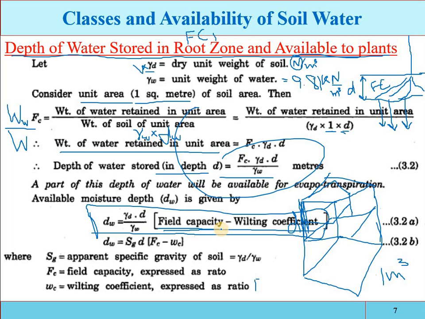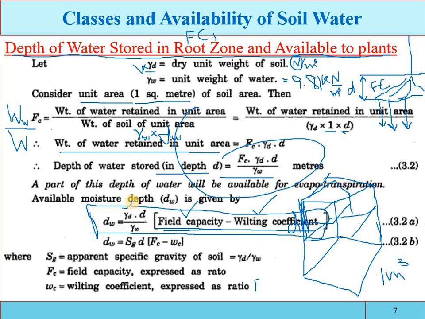Different types of equipment are used, centrifuge or tensiometer. So when you are designing an irrigation project for a specific area, first you have to find out the field capacity of the soil, you have to find out the wilting coefficient of the soil, then you have to find out the unit weight of the soil. So these three characteristics will be determined experimentally.